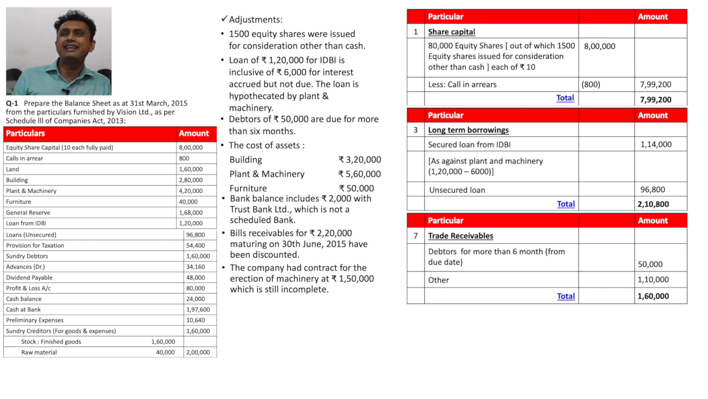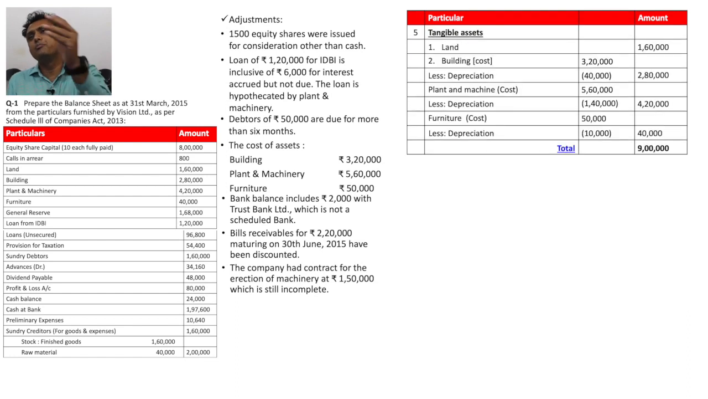The cost of building is 3,20,000, but now we focus on the book value of building. The book value of building is 2,80,000. Please pay attention, my dear friend. The cost price is 320. Now it is 280. So it has decreased by 40,000 rupees, and it is depreciation.